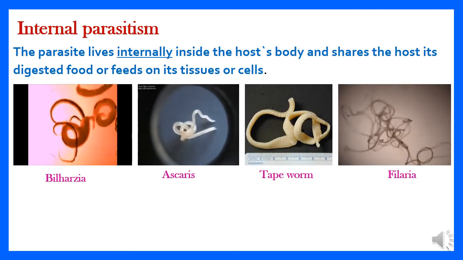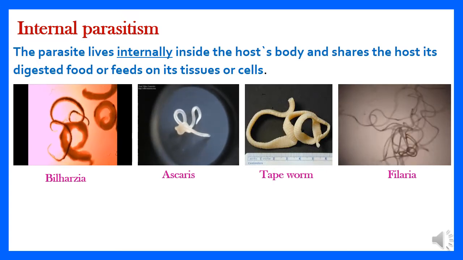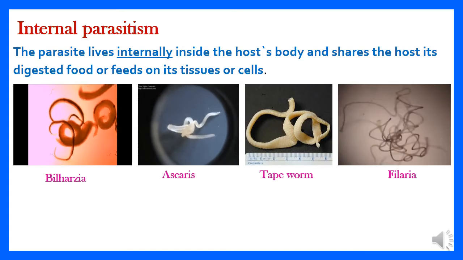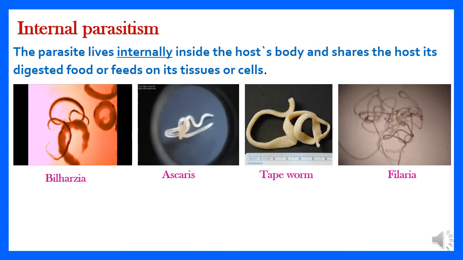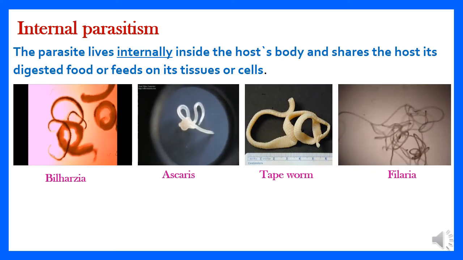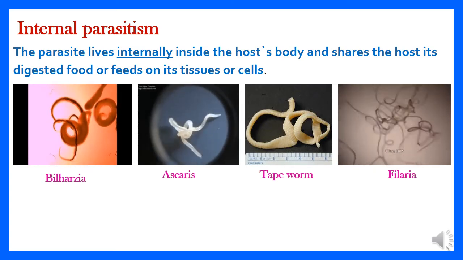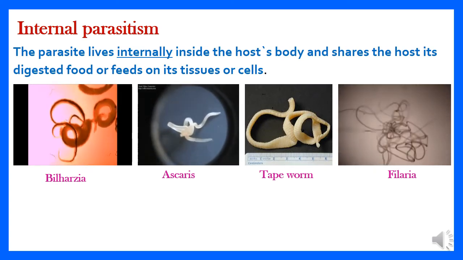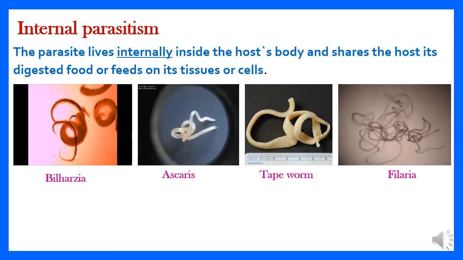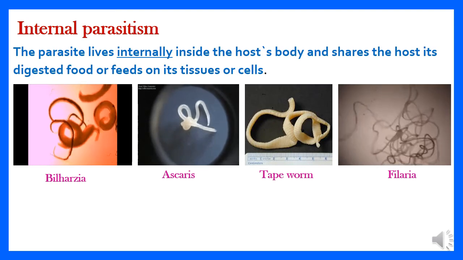Like Bilharzia, Ascaris, tapeworm, and Filaria. Let's say them again: Bilharzia, Ascaris, tapeworm, and Filaria. All these worms are considered internal parasites.